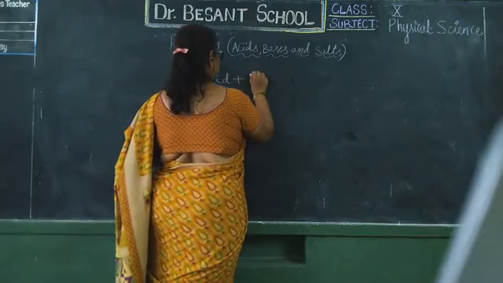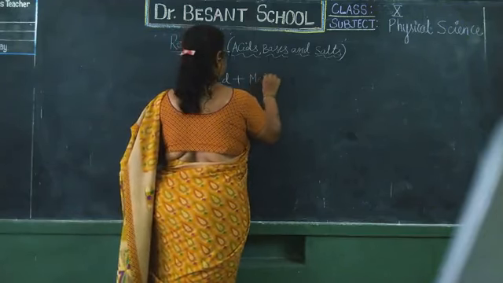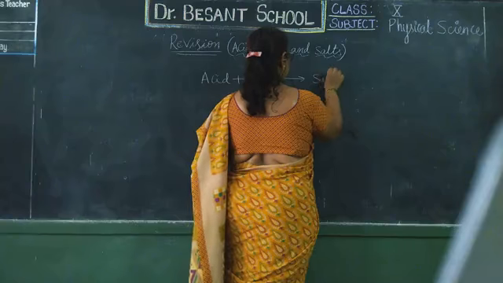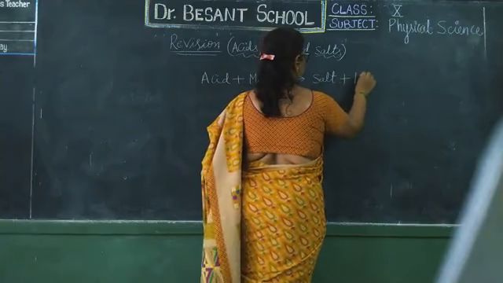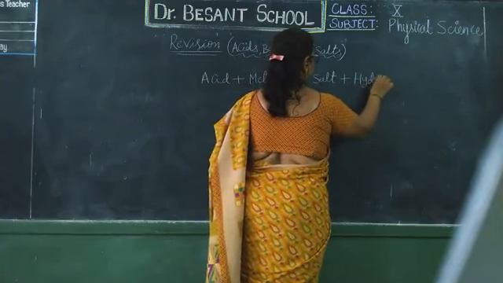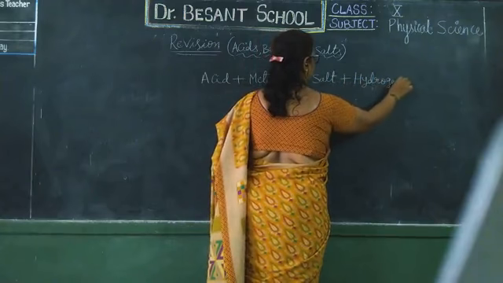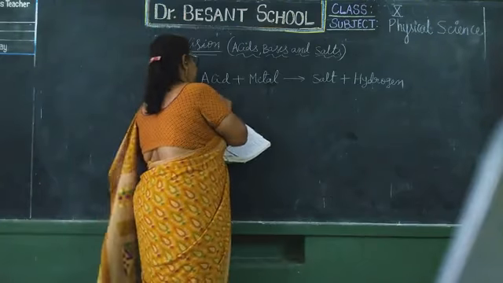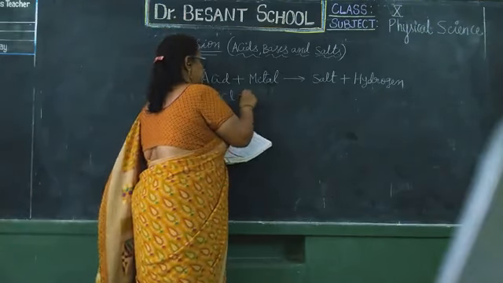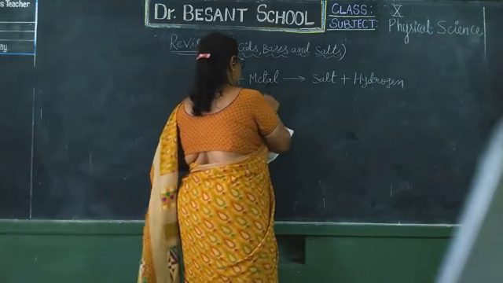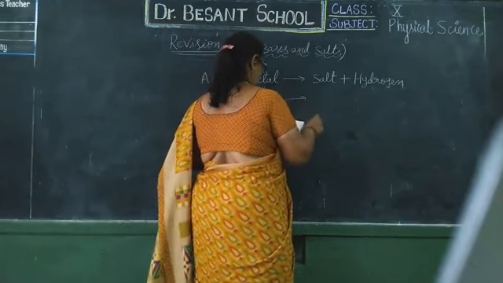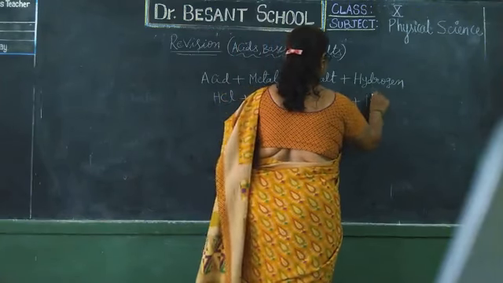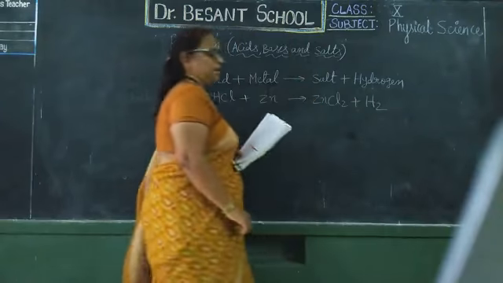Acid plus metal gives rise to salt plus hydrogen, H2 gas. Example, what you have taken here: HCl plus Zn, zinc granules, gives rise to ZnCl2 plus H2 gas.